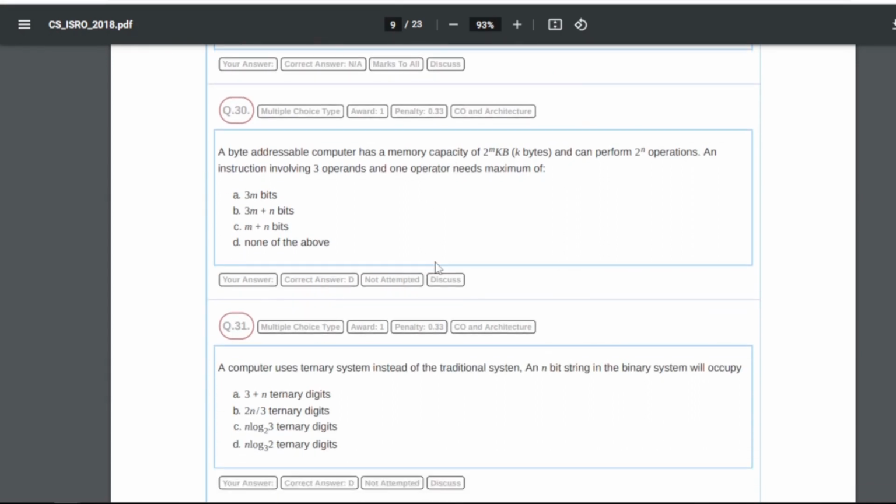Question number 30: a byte addressable computer has a memory capacity of 2 to the power m kilobytes and can perform 2 to the power n operations. An instruction involving 3 operands and 1 operator needs a maximum of what? So for this our answer will be D, that is none of the above. So this is the option for this.